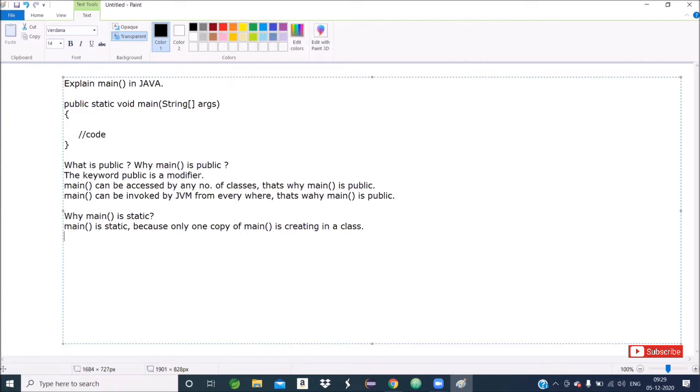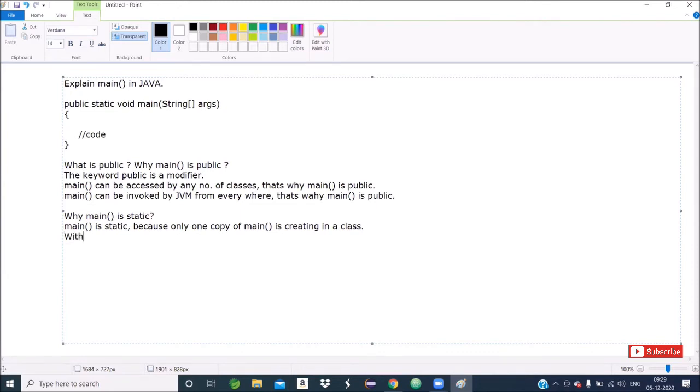In Java programming, a static method is a class level concept. Later we will know in detail: if a method is declared with the static keyword, that method is called directly by the class. There is no need to declare an object.